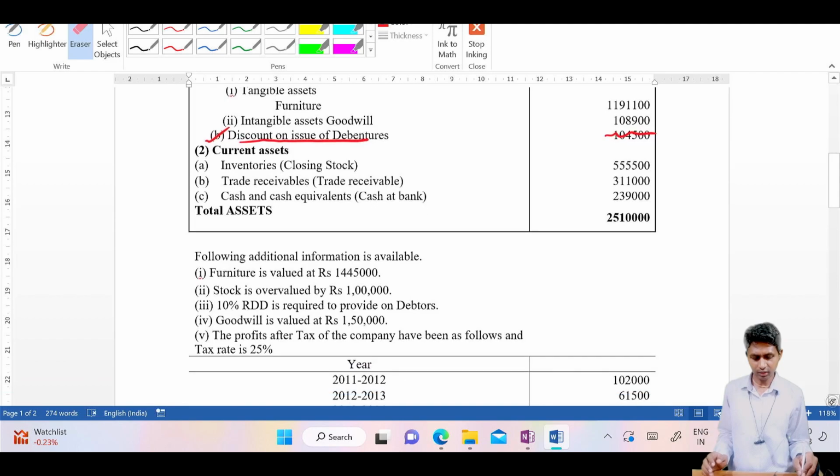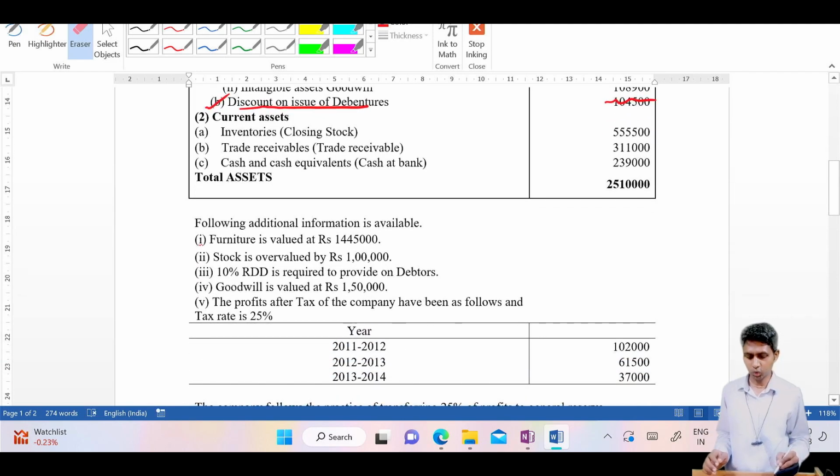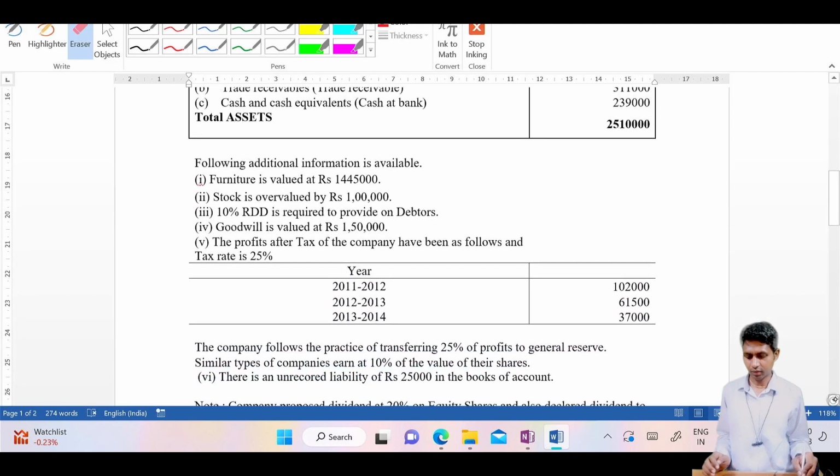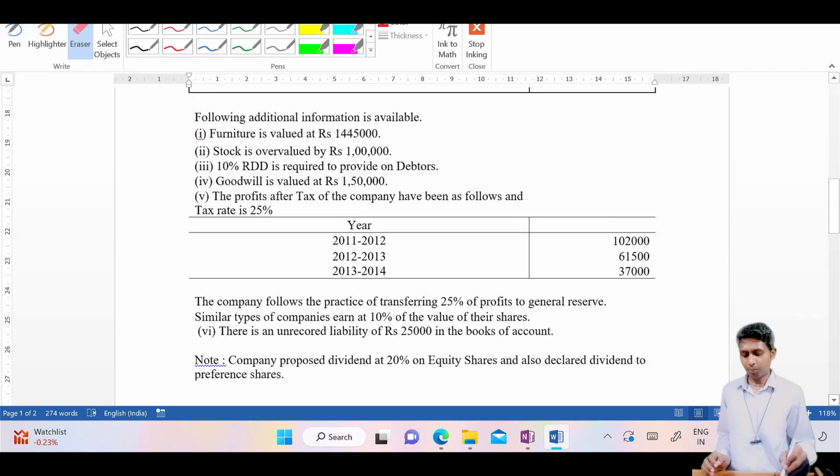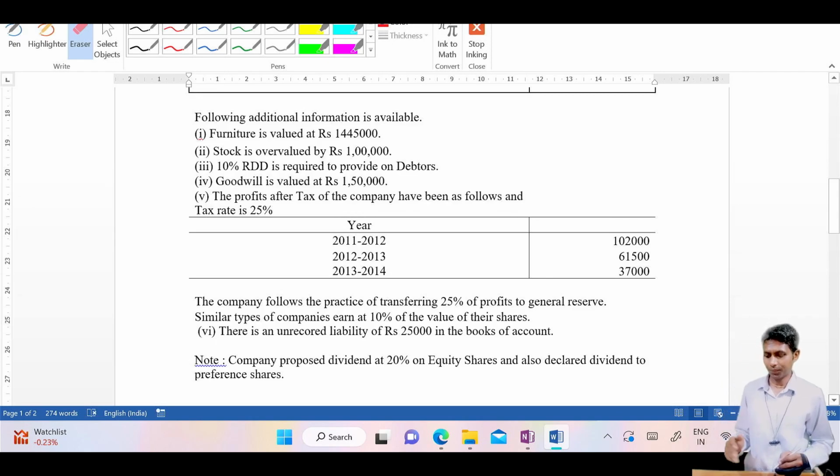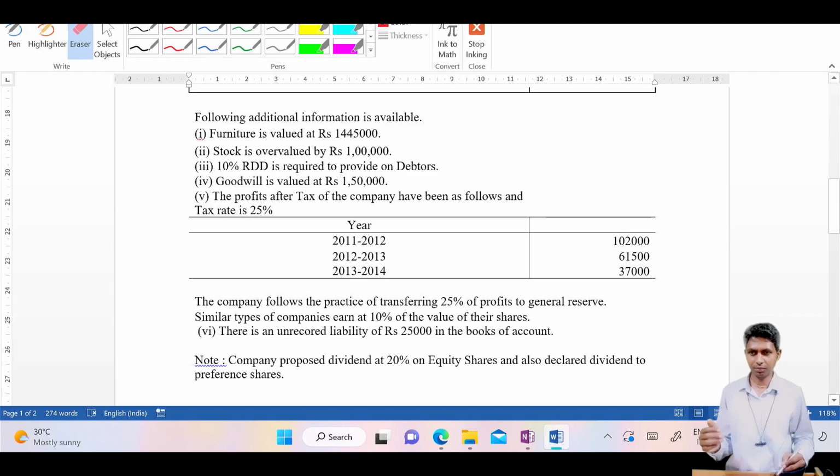Just check the information. You will say, you told me to write the assets from the balance sheet, but my dear students, wait, don't write assets and liabilities from the balance sheet. Then what to do? Write assets and liabilities from the information first and then compare with the balance sheet. If we haven't considered something from the information, only then consider those assets and liabilities from the balance sheet.